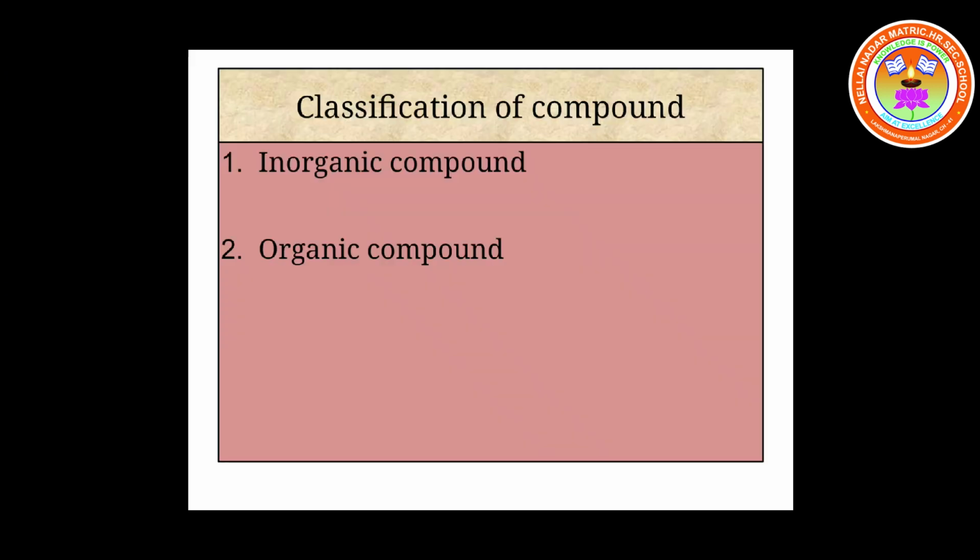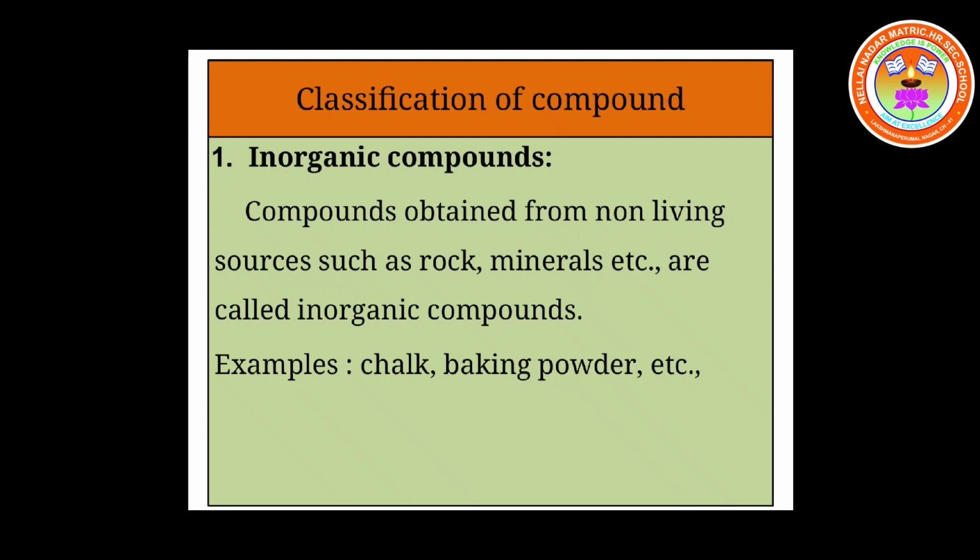This slide gives you an idea about the classification of a compound. A compound may be an inorganic compound or an organic compound on the basis of the place from where it is got. Inorganic compounds are obtained from non-living sources such as rocks and minerals.